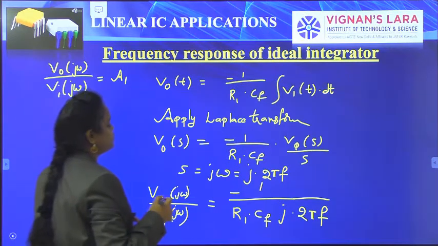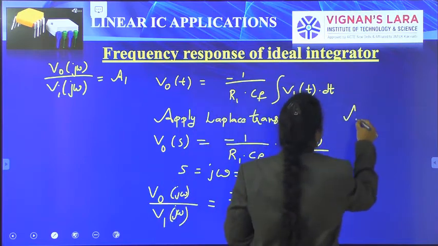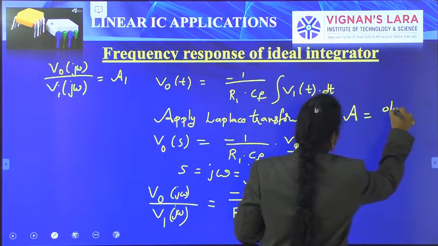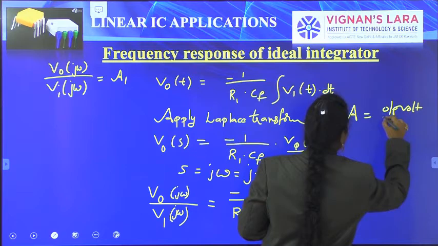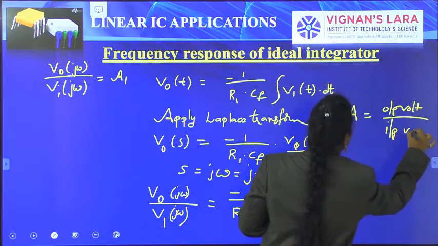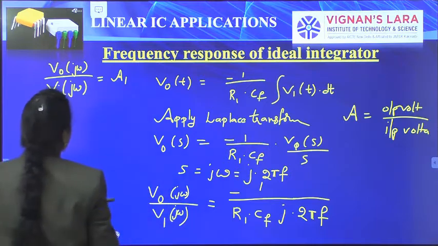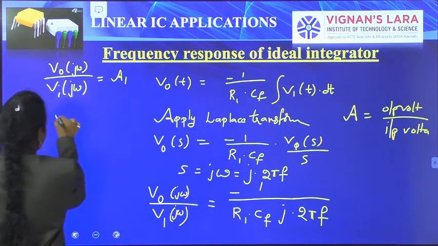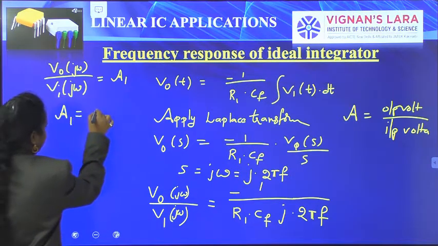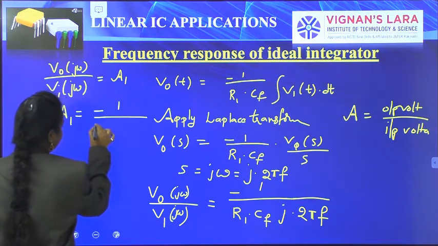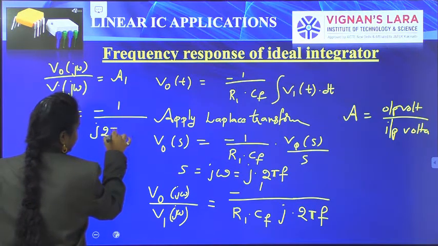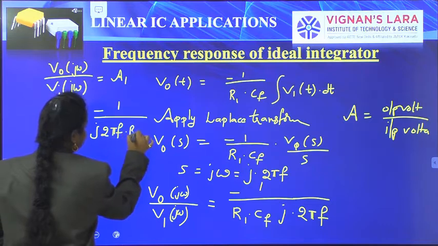Gain A is represented as output voltage by input voltage. Then we get the gain A1 is equal to minus 1 by J 2 pi f R1 CF.